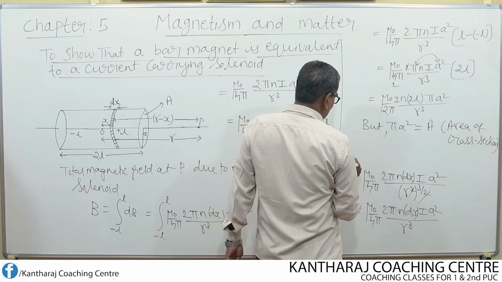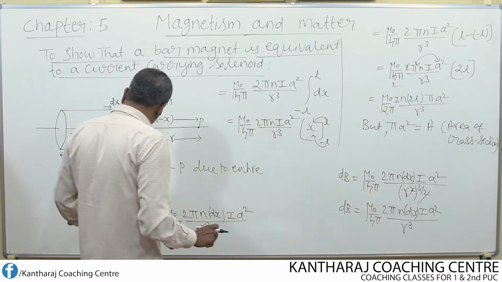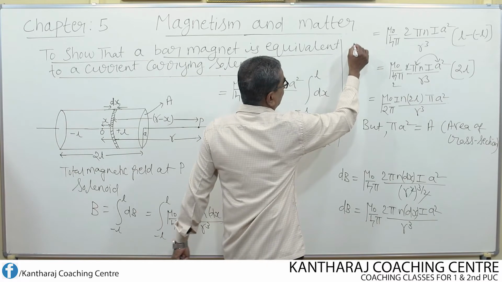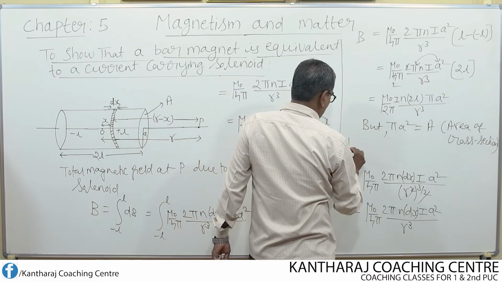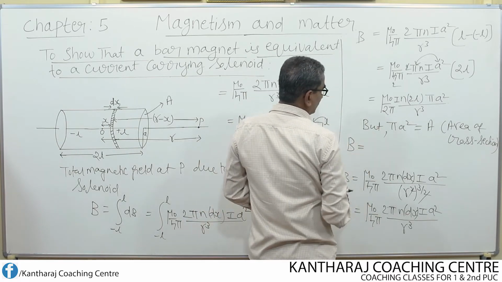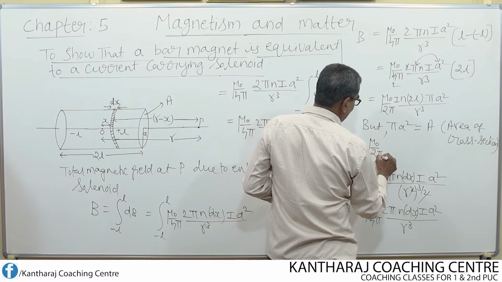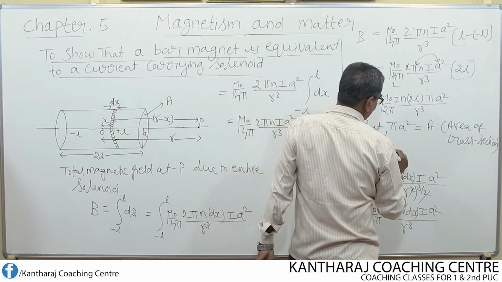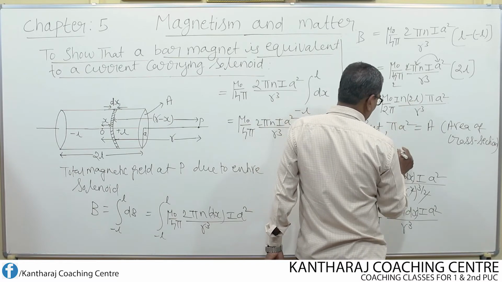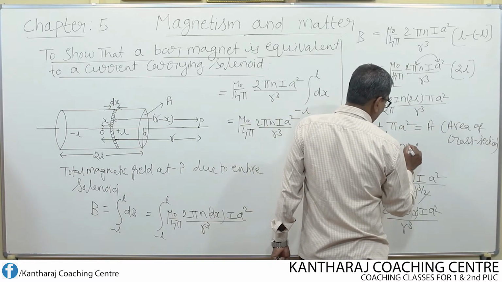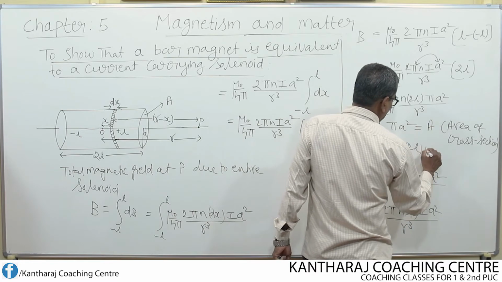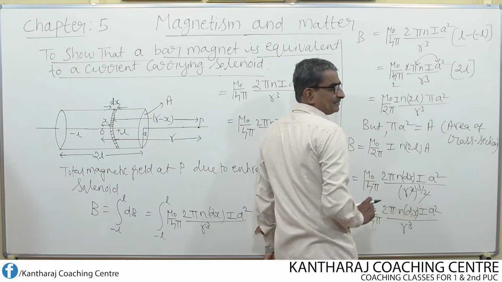Then what happens to this equation now? Now this equation becomes B equal to mu naught over 2 pi, then I, n into 2L, and for pi a square, I write this as A, the area of cross section.